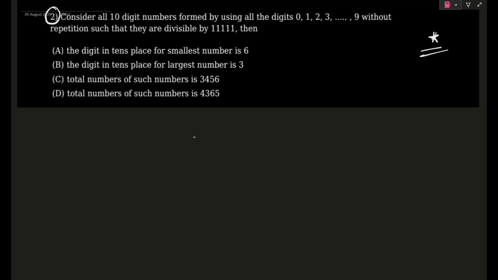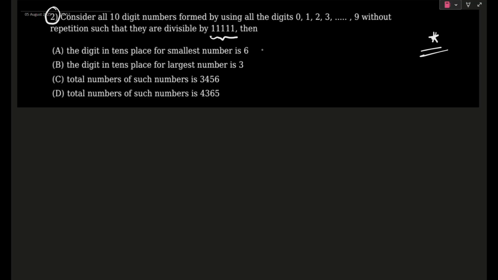Okay guys, now it's time for us to solve this. If we give a reading to this question, we have to consider all 10 digit numbers formed by the digits 0 up till 9 without repetition, such that they are divisible by penta 1, I mean 5 ones, like 4 1, 5 1, anything like that. 5 9 also we will encounter. I am calling that penta 9, penta 5.